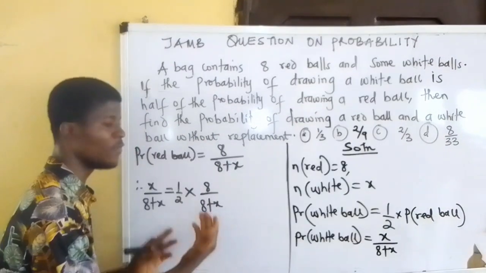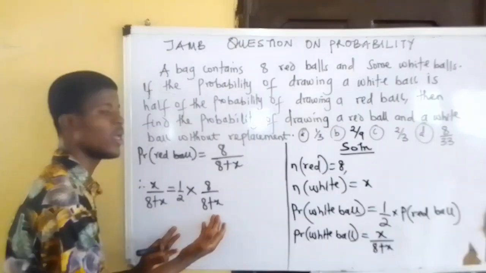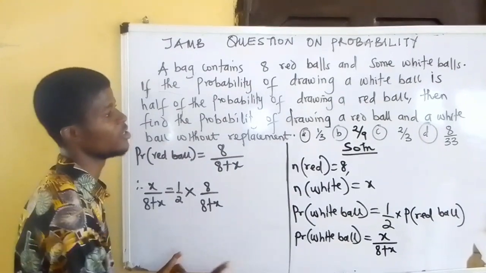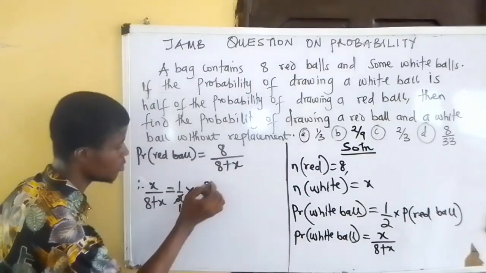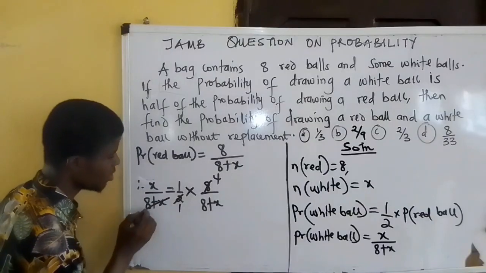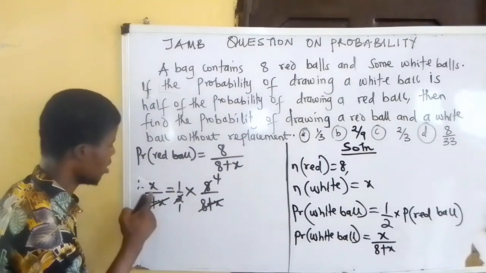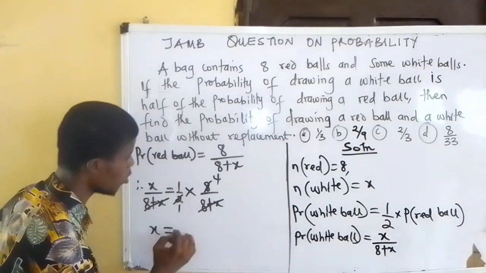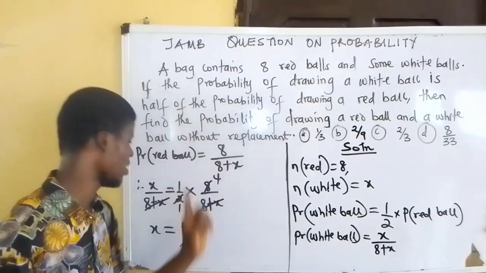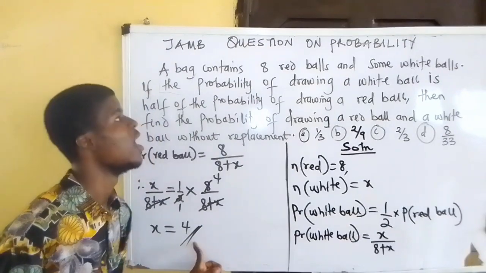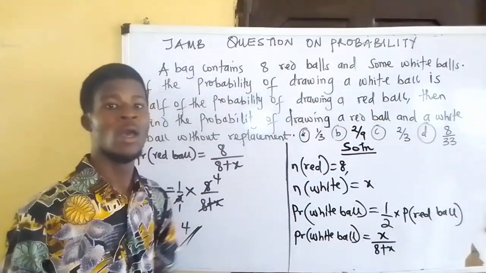So I need to solve this equation for X, and the value of X is the number of white balls in this bag. 2 here is 1, 2 here is 4. 8 plus X, we cancel 8 plus X. So X is equal to what? 4. This means that in this bag, there are 4 white balls and there are 8 red balls.